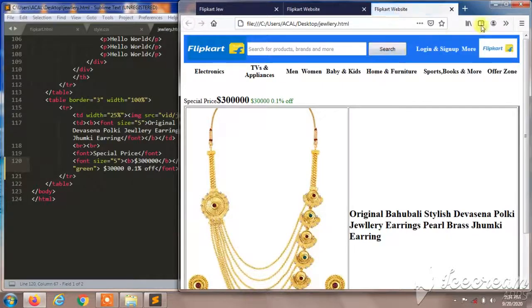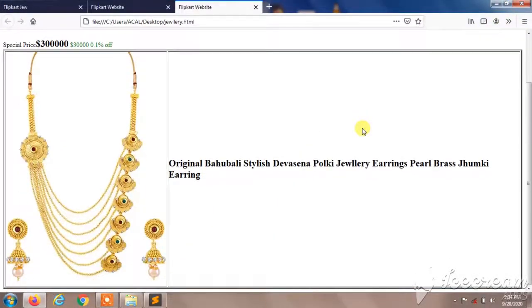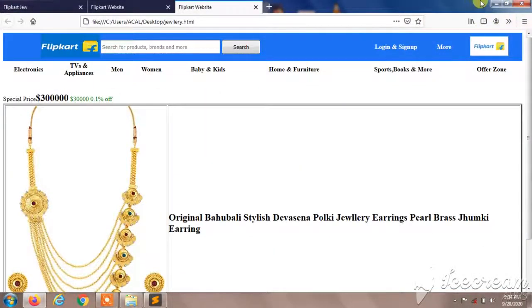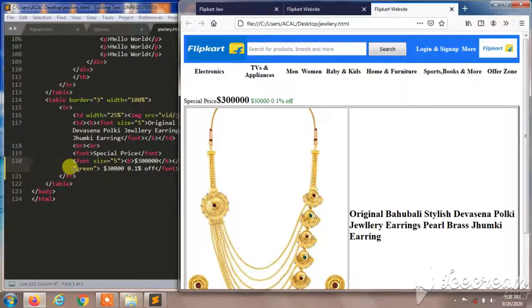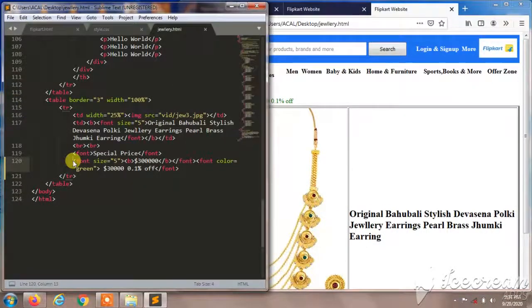It didn't appear. So I think I've made some mistake in my HTML page. What happened here? We should not close TD here.